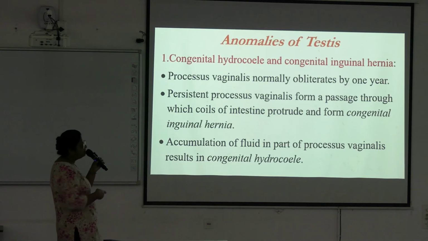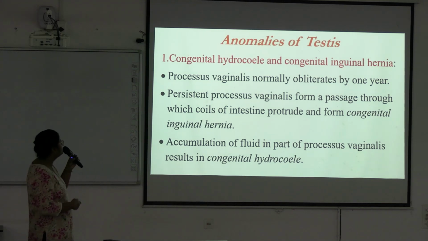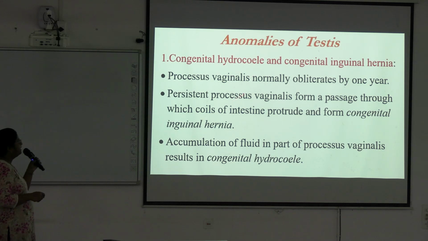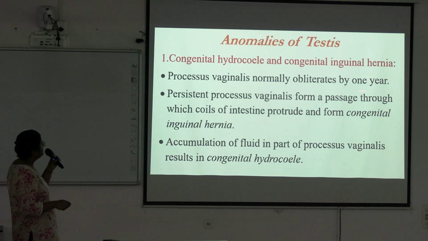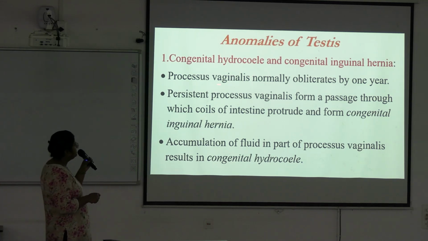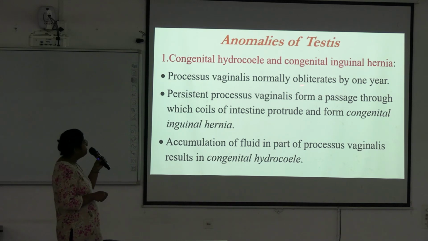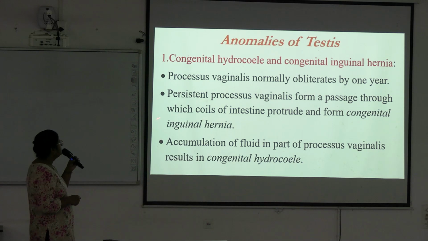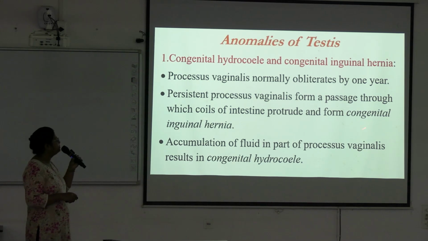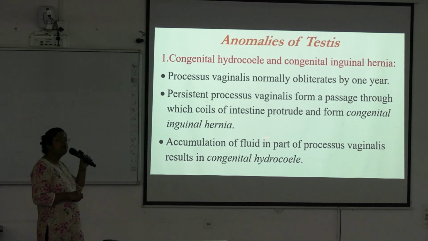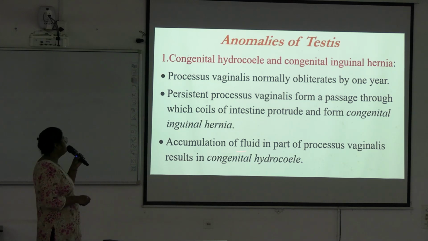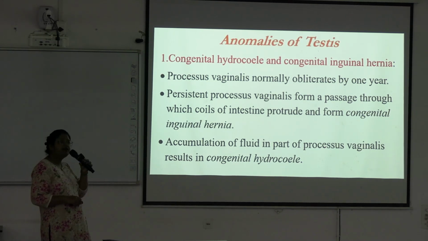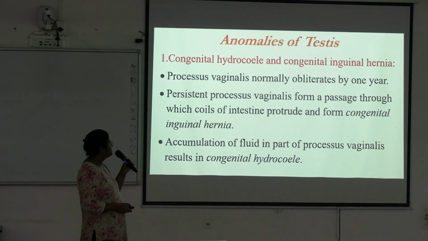Next, and explain why question is also asked from this region. These are the clinical aspects: congenital hydrocele and congenital inguinal hernia. Processus vaginalis normally obliterates by 1 year, and persistent processus vaginalis forms a passage through which coils of intestine protrude and form the congenital inguinal hernia. Accumulation of fluid in part of processus vaginalis results in congenital hydrocele. Okay. Next,